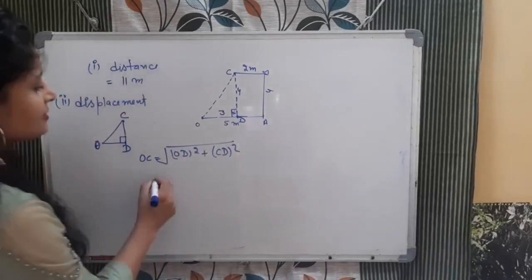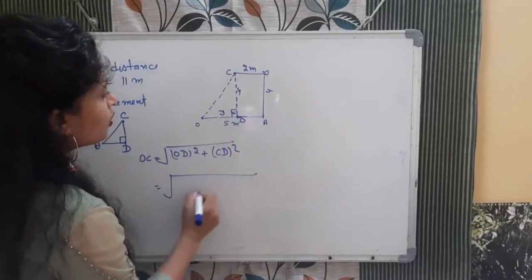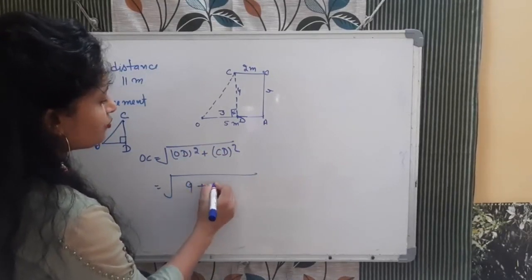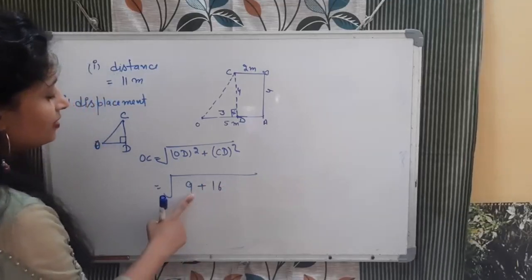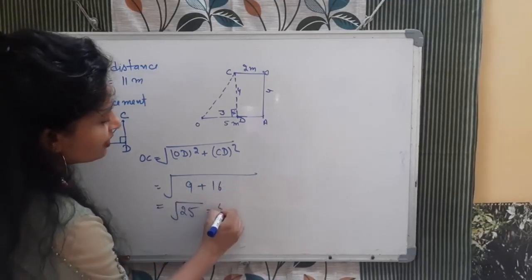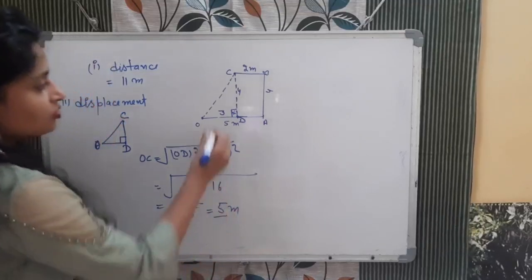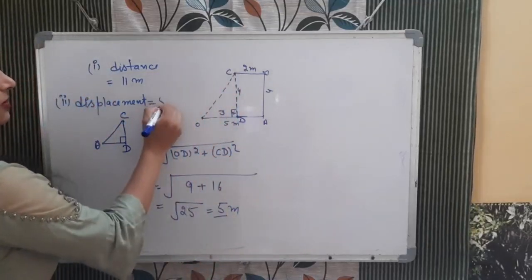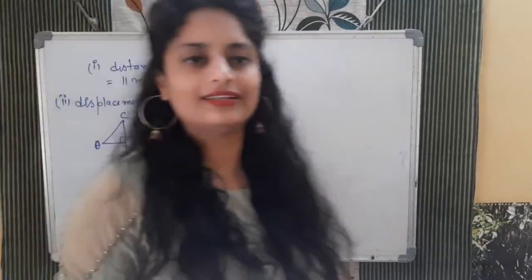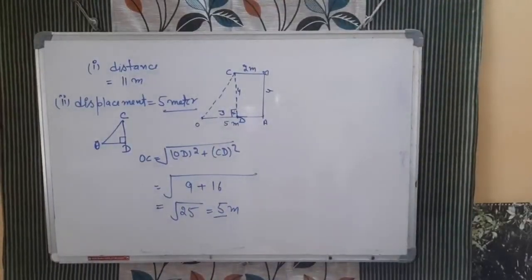So calculate the result. What will happen? OD is 3, 3 square is 9, plus 4 square 16. What will happen? It will be 25, and when you take the square root of 25, it will be 5 meter. So what is this displacement, bacha? This will be 5 meter. Okay. So this is the question to calculate the distance and displacement. I hope you got it.